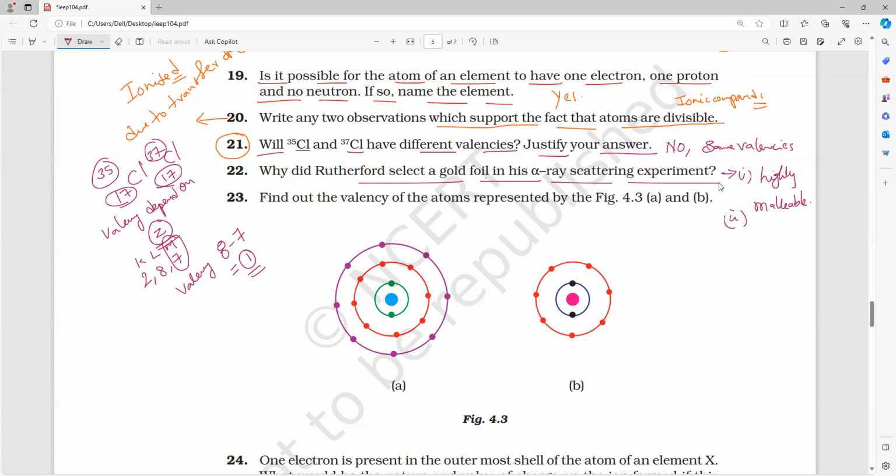Heavy metal or light metal? Heavy metal. Gold is a heavy metal and its nucleus has more nucleons.